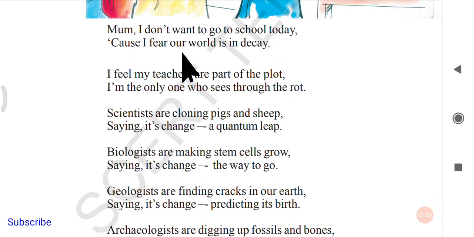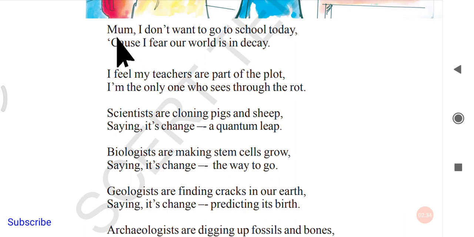So mom, I don't want to go to school today. 'Cause, in the sense, because. Usually poem composers, if they want to reduce the size of words, drop some letters and write in a short form like this. So whenever you are writing a poem, you can write 'cause as because, but not when you are writing answers in your answer sheets or examinations. If you are writing a poem, you can write 'cause in place of because, to shorten the verses in the poem.